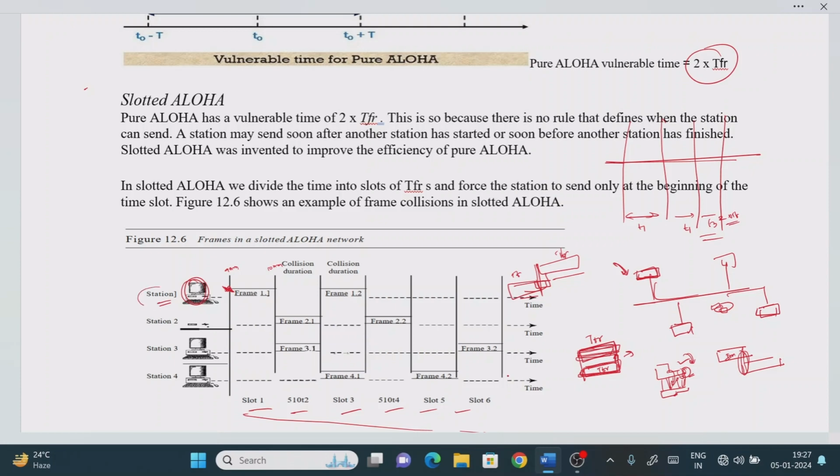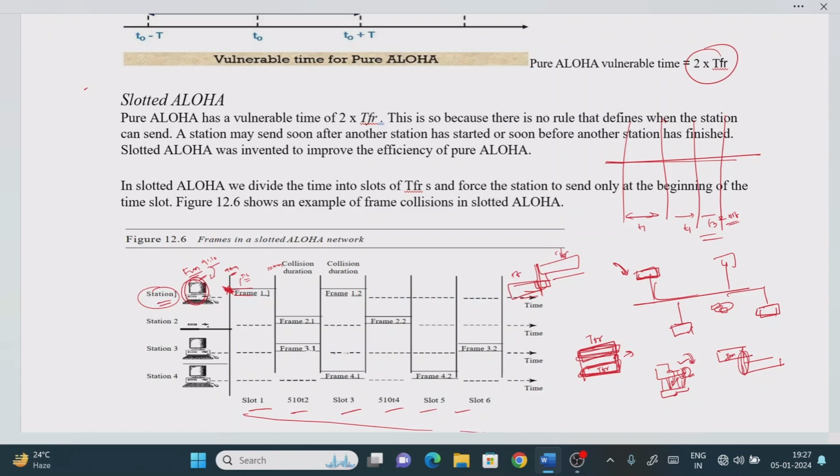Now if station 1 has a frame to send to some other station, it must send it when the slot opens, at 9 a.m. It will wait for 9 a.m. If after 9:10 it decides it has a frame to send, then at 9:10 a.m. this will not be allowed, right? The important point is that there are two things.